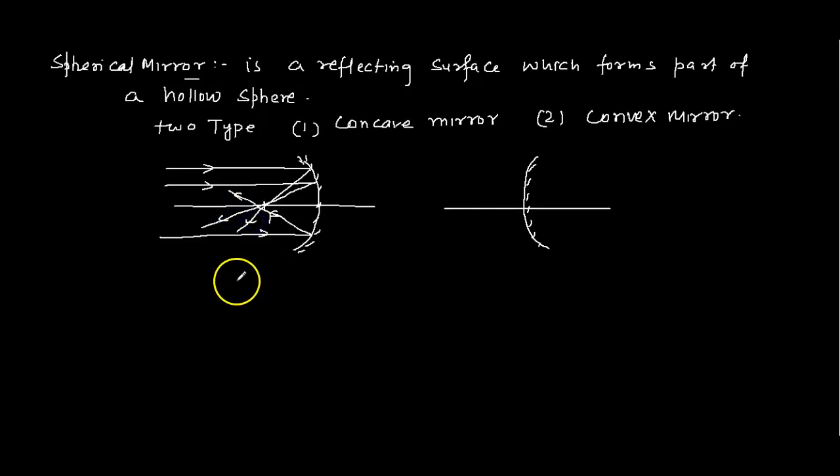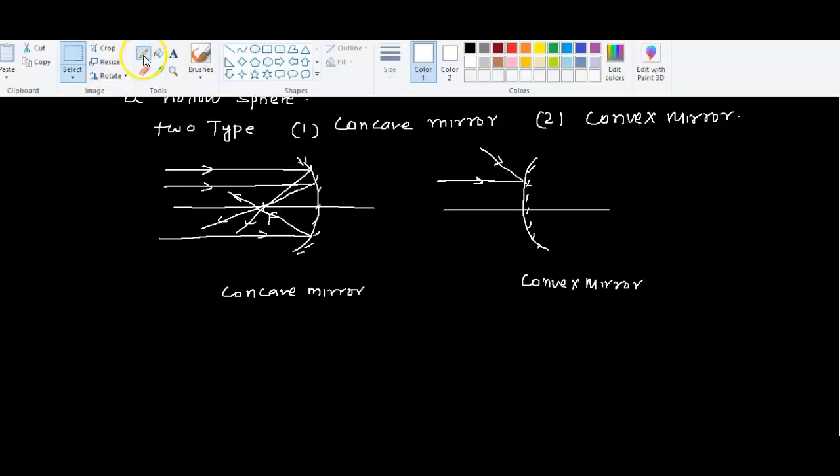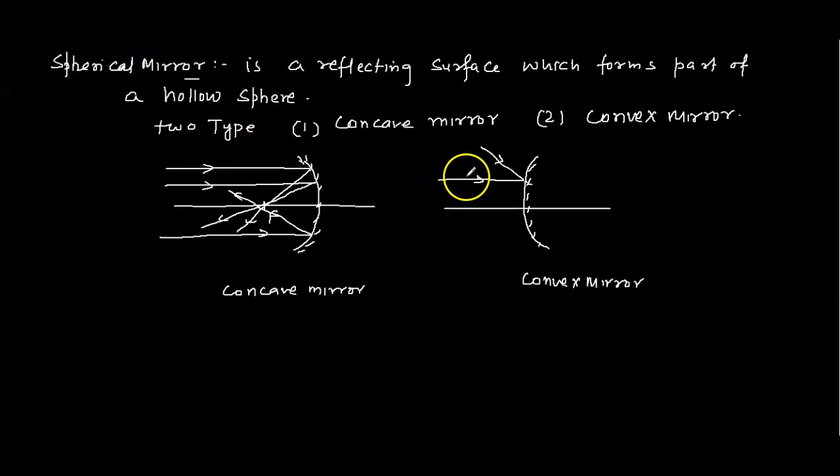Similarly, this is a concave mirror. Similarly, in the convex mirror, if you pass any beam of light which is parallel to the principal axis, it will collide and create an imaginary focus here. This is the focus here.